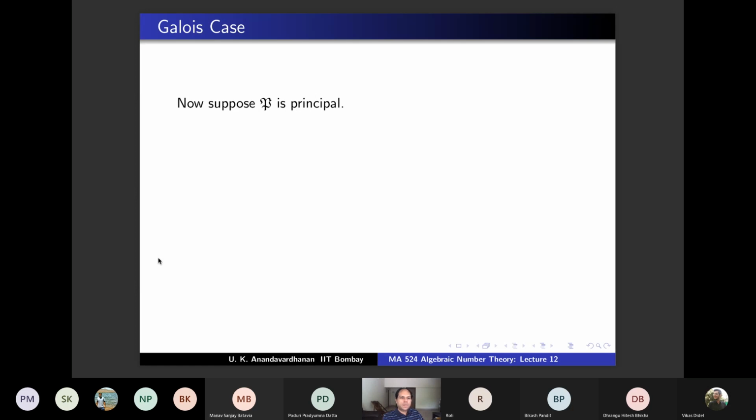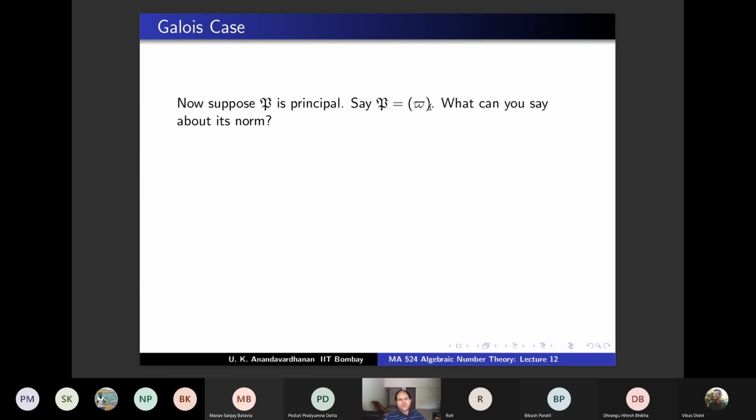Okay, so one more small thing let's do. Suppose P is principal. I'm not saying the whole thing is a PID, but this particular prime is principal. So let's say P is generated by pi, and what can you say about the norm of this ideal now? You have the notion of norm of this ideal, you have the notion of norm of this element from last year from your field theory course. You want to take a guess how these two are related?